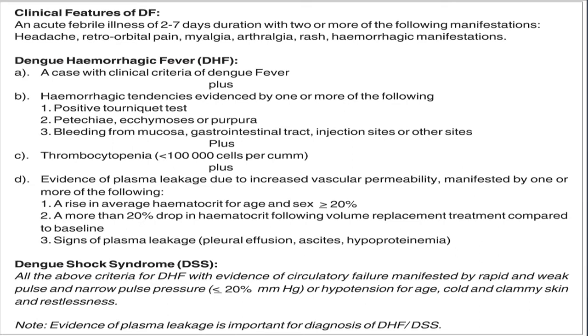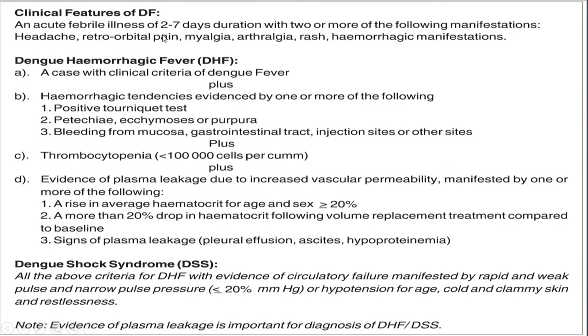And dengue hemorrhagic fever is a case with the clinical criteria of dengue fever plus a positive tourniquet test, petechiae, or bleeding from mucosa, gastrointestinal tract, or injection sites, and thrombocytopenia of less than 100,000, and evidence of plasma leakage, that is, a hematocrit rise for age of more than 20%, or a more than 20% drop in the hematocrit following volume replacement, and signs of plasma leakage.